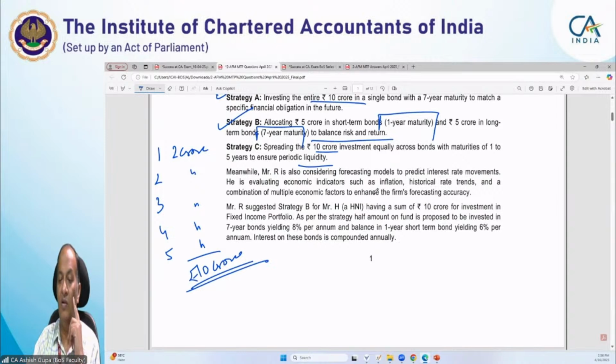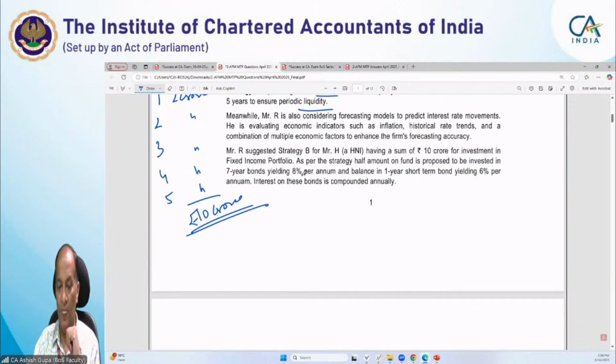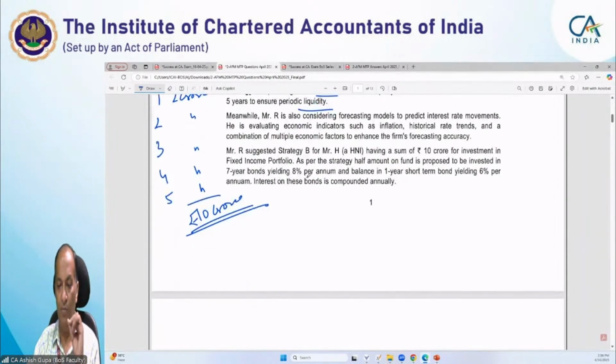Meanwhile, Mr. R is considering a forecasting model to predict interest rate movement. He is evaluating economic indicators such as inflation, historical rate trends, and the combination of multiple economic factors to enhance the firm's forecasting accuracy. Mr. R suggested strategy B for Mr. H, an HNI, high net worth individual, having a sum of rupees 10 crore for investment in fixed income portfolios.